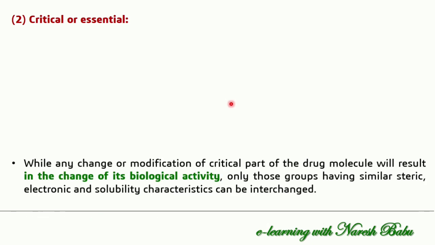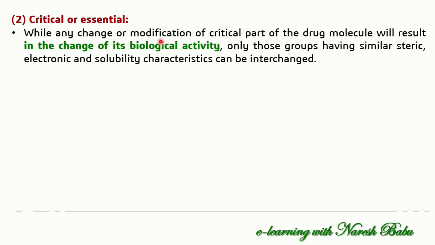The second one is the critical or essential part in the drug molecule. Any change or modification of the critical part of the drug molecule will result in a change of its biological activity. This part is very essential in the drug molecule to bind with the receptor and produce its biological activity. If you modify this critical or essential part, ultimately the biological activity is going to be affected.